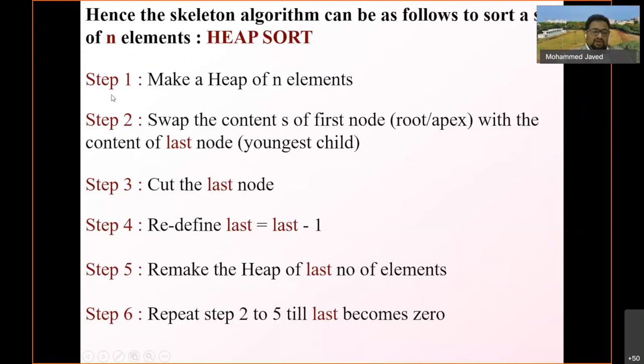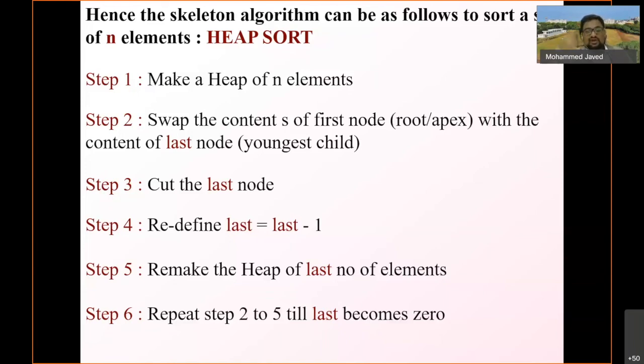In step 1, you make a heap of n elements. Then swap the contents of the first node. So how to delete an element in a heap? Deleting or removing an element is not very easy. You cannot simply pluck the element from the top. So what you have to do is swap the content of the first node, the root node, with the content of the last node, the youngest child. You swap the elements and then cut the last node.